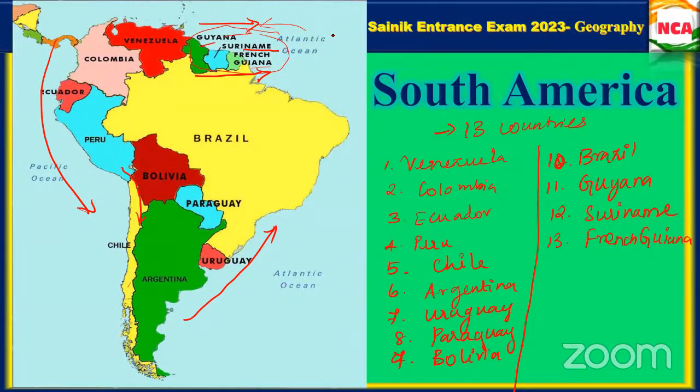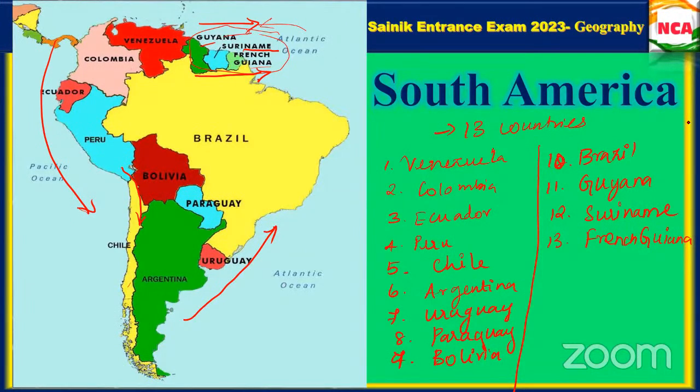Paraguay, Bolivia, Brazil, Guyana, Suriname, French Guiana. Okay, fine. It's Guyana, Suriname, and French Guiana. Okay? Yes, good. Fine. Hope you people now have an idea of where it is, right?